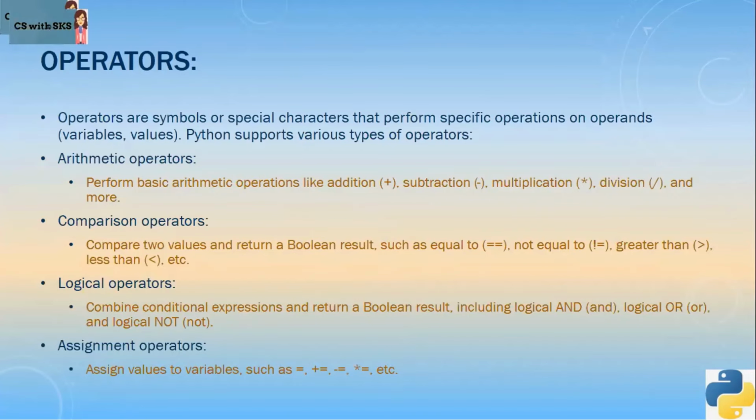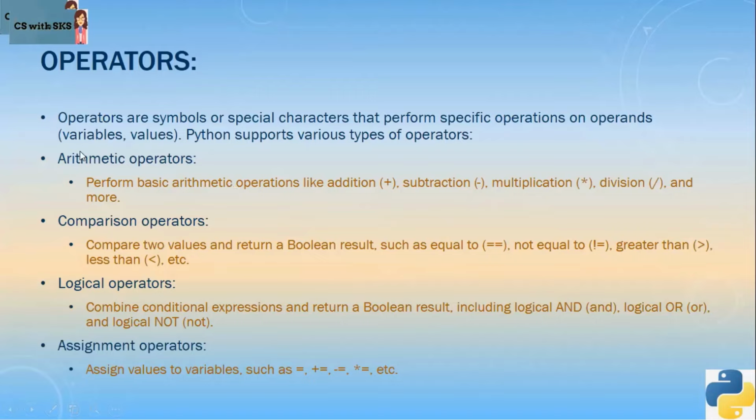Now next is operators. Operators are basically symbols or special characters that perform specific operations. Like you want to add two numbers, 5 plus 7, so you will use addition as a symbol. If you're subtracting something, you'll use minus as a symbol.